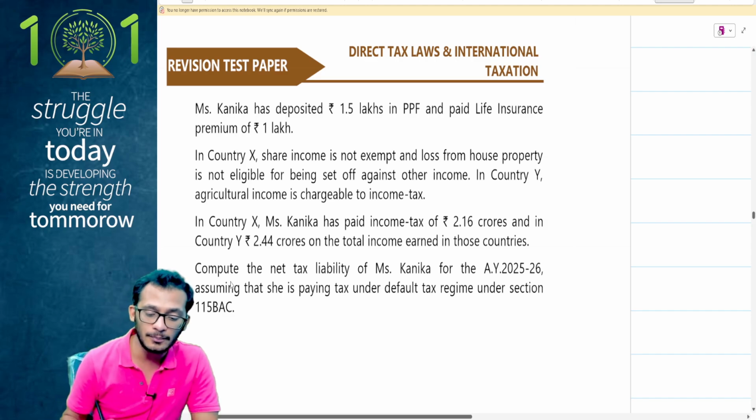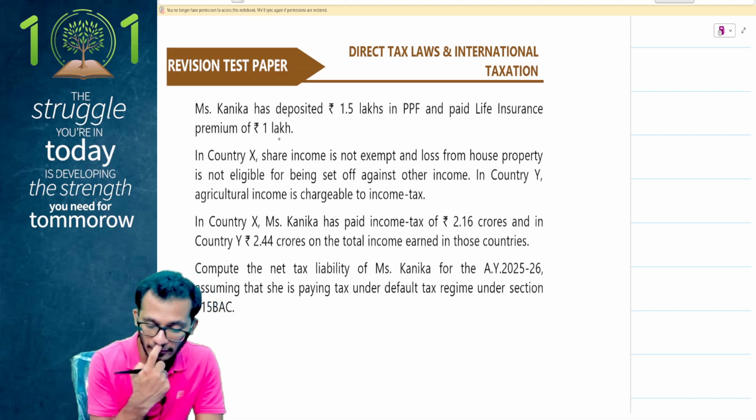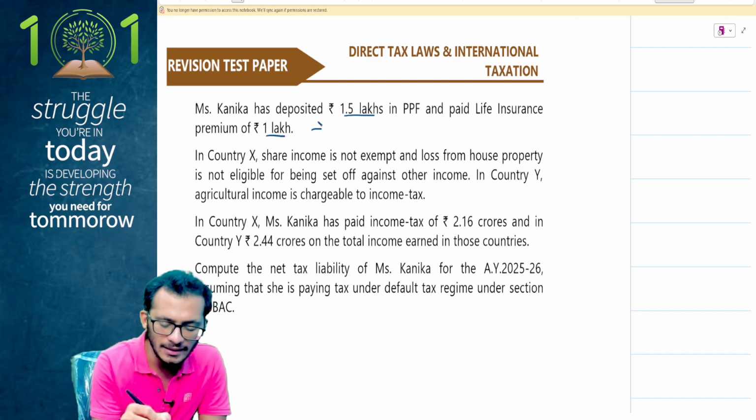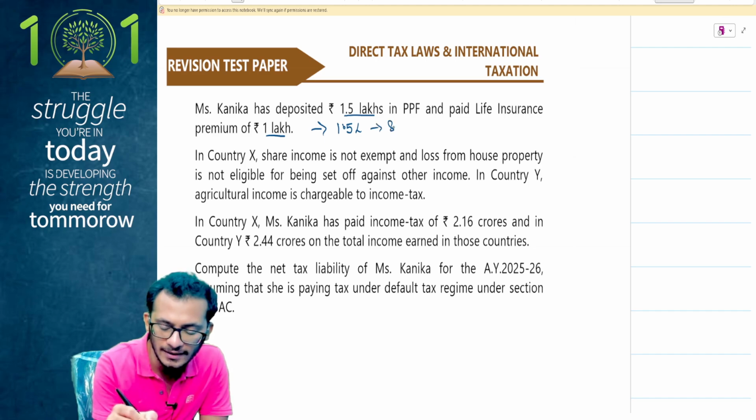Mrs. Kanika has deposited 1.5 lakhs in PPF and has paid a life insurance premium of 1 lakh. People, both together will be giving you a deduction of only 1.5 lakhs. You can only claim a maximum deduction of 1.5 lakhs. That is what you're getting.